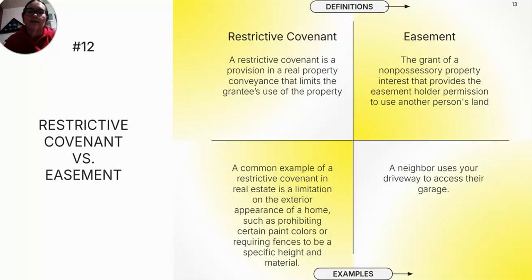A restrictive covenant is a provision in a real property conveyance that limits the grantee's use of the property. A common example of a restrictive covenant in real estate is a limitation on the exterior appearance of a home, such as prohibiting certain paint colors or requiring fences to be a specific height or material. And then we've already gone over easement, but it is the grant of a non-possessory property interest that provides the easement holder permission to use another person's land. A different example would be a neighbor uses your driveway to access their garage.